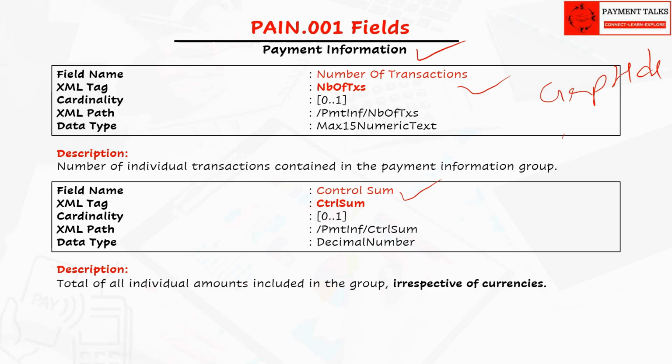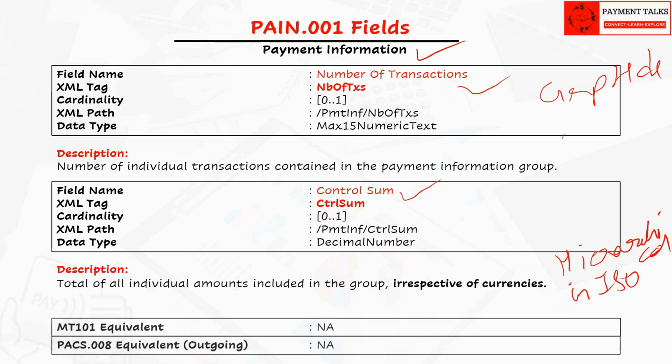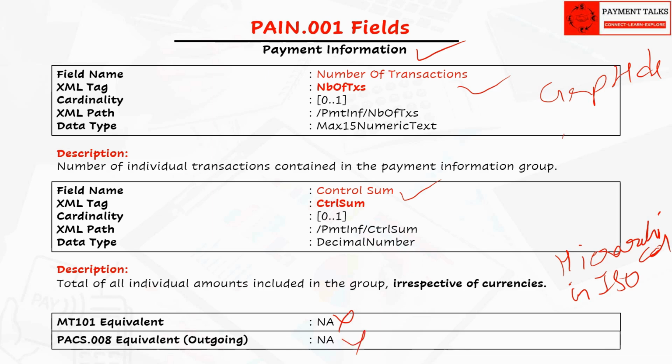Unlike the MT case where repeating fields are not allowed in both sections, in ISO the meaning and functionality is different, so they can be used at both sections. In ISO, hierarchical rules apply. As already mentioned, no equivalent fields in MT101 and Pacs.008. In CBPR, these fields are removed as there is no batch concept in CBPR.